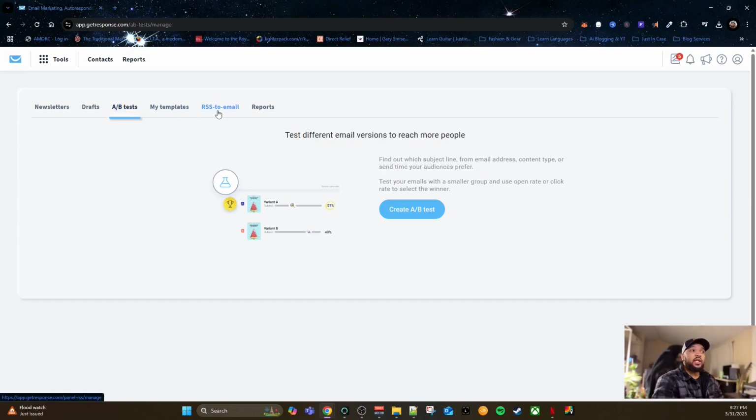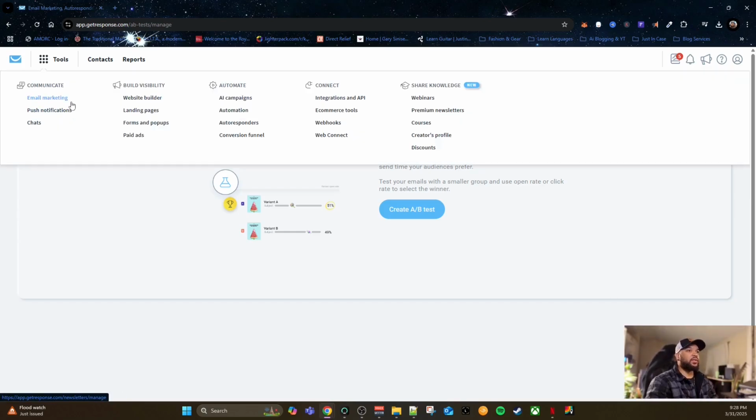You can set up RSS feeds, so that you can automatically send out emails as you create content. I don't really use RSS feeds, so I don't know 100% how that works. But I know that if you have a blog and you create a new blog post, it automatically updates the RSS feed. So it's kind of the same thing with your email.